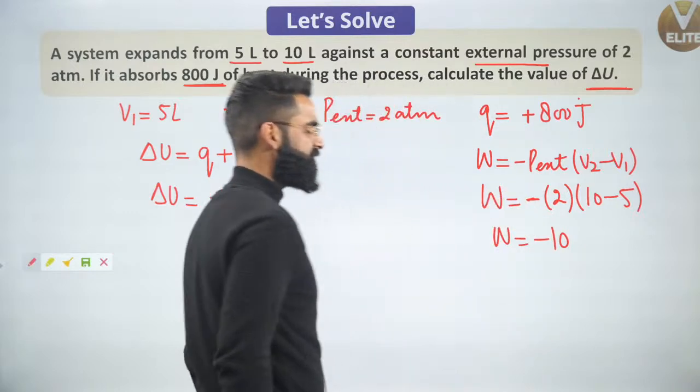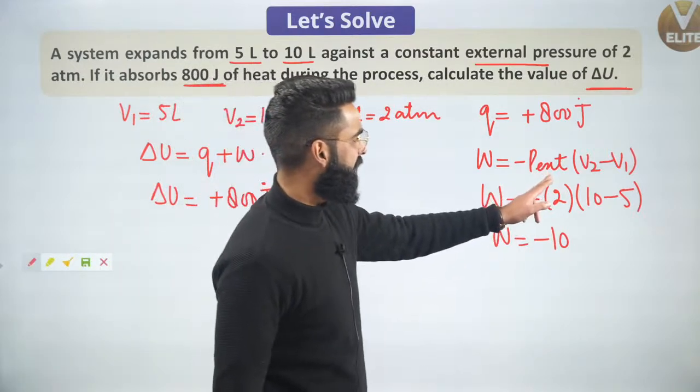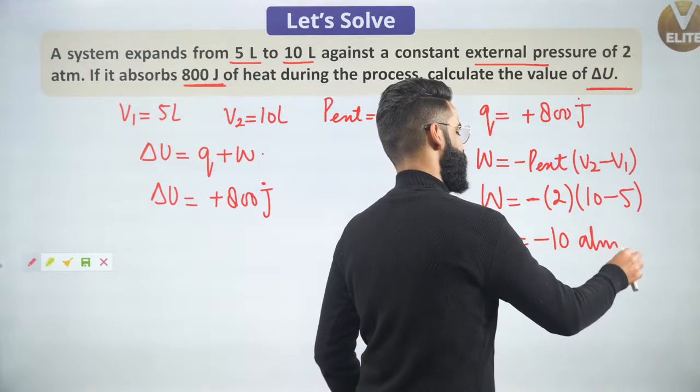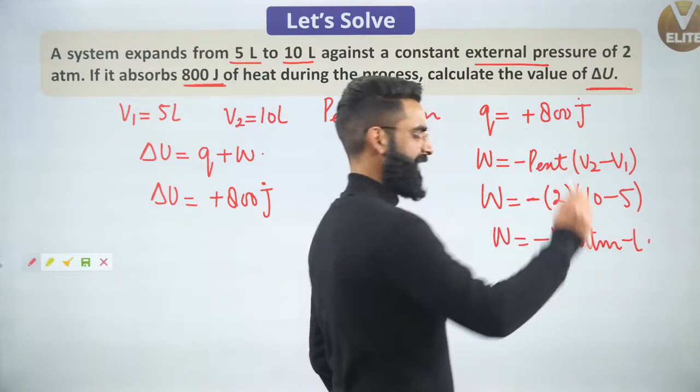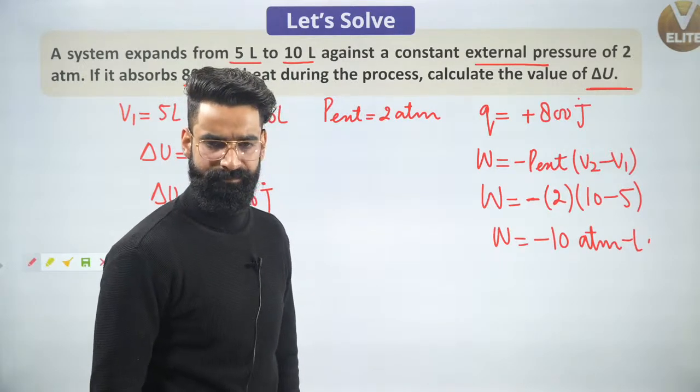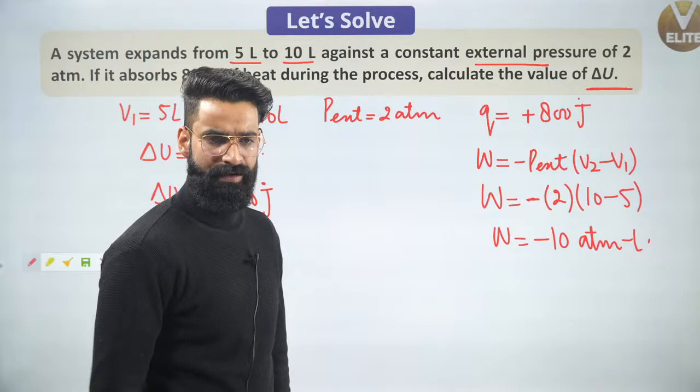And what are the units of this W? Since I have taken pressure in atm and volume in liters, the W value is going to be in atm liter. Yes, minus 10 atm liter right here. Okay, right? Now we will have a look.